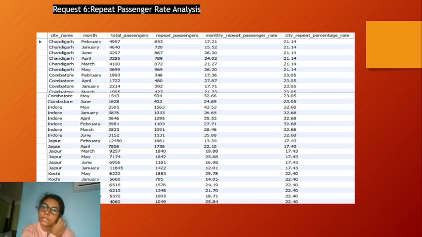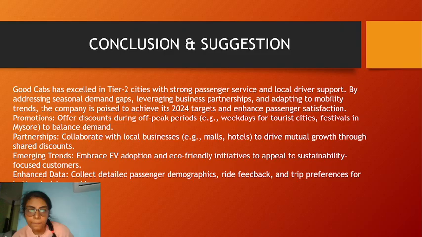The repeat passenger rate is much higher in cases like Indore. Okay, so this is the monthly repeat passenger rate and the city repeat passenger rate analysis that has been done.